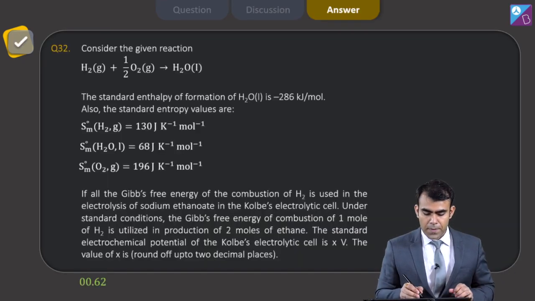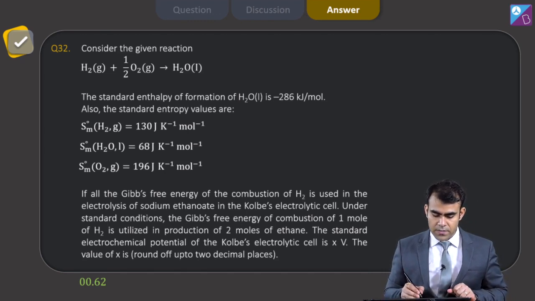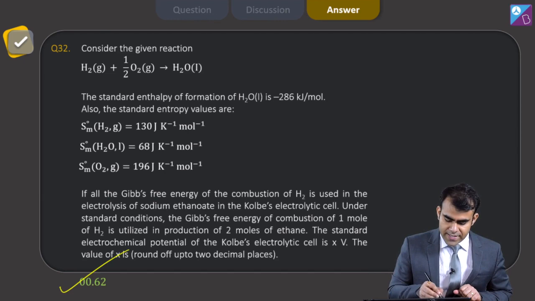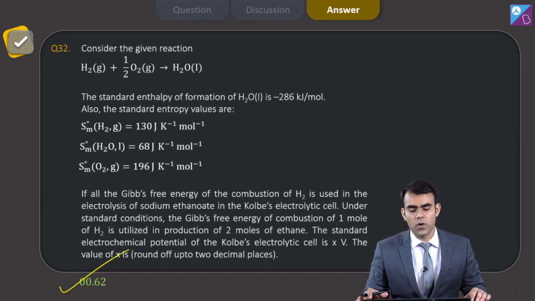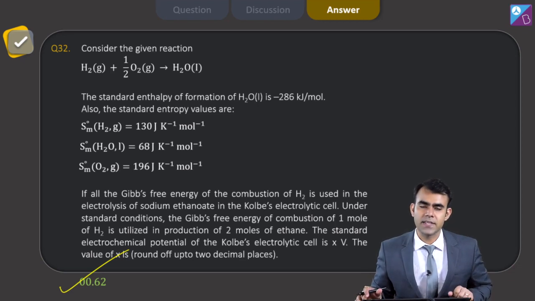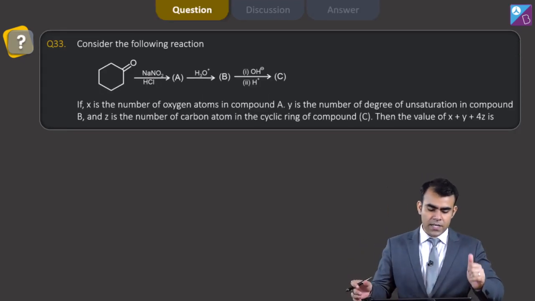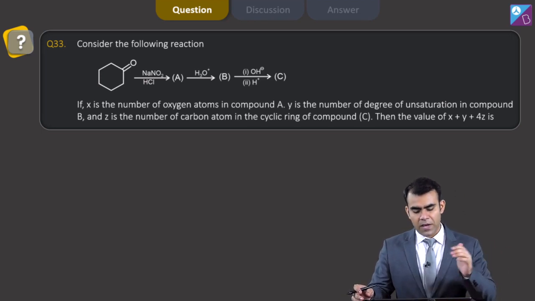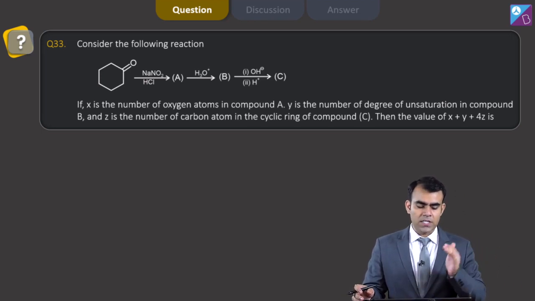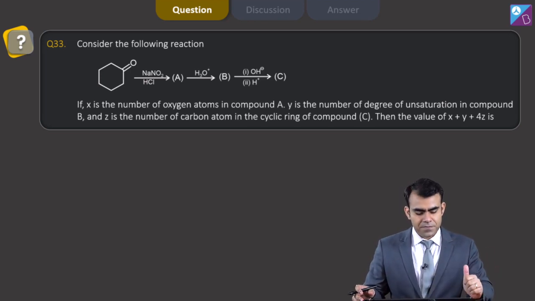So my answer for this question is 0.62 volt. Next we will move on to question number 33. Now in question number 33, what we have is, consider the following reaction, and we have been given a compound with different reagents. So this is a sequence reaction.